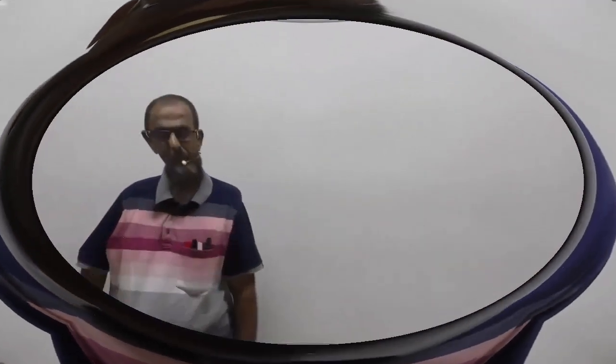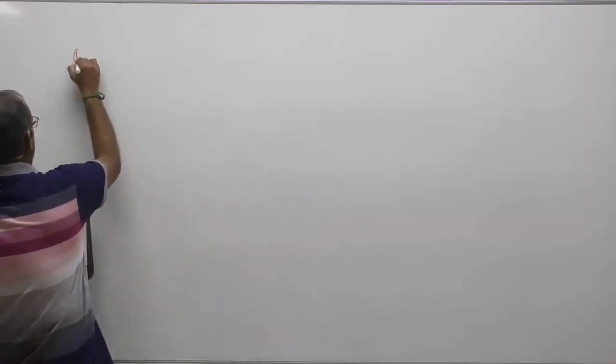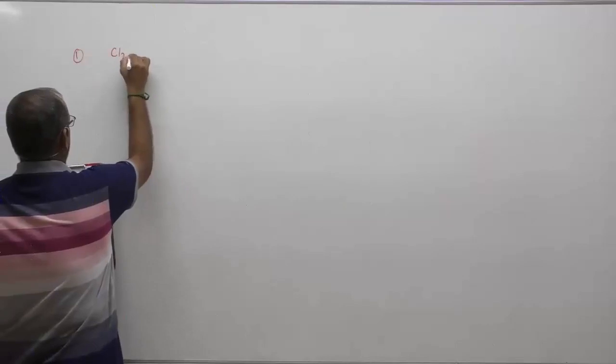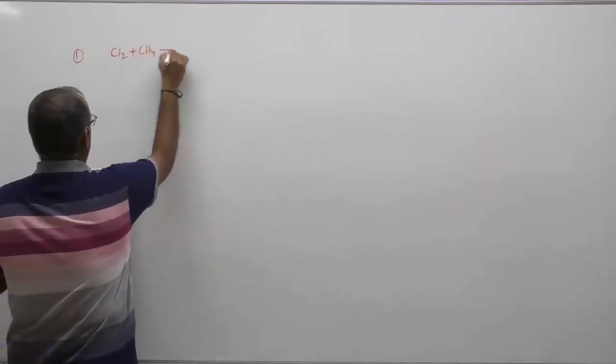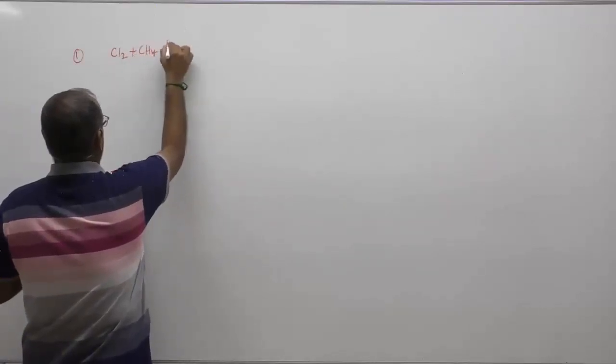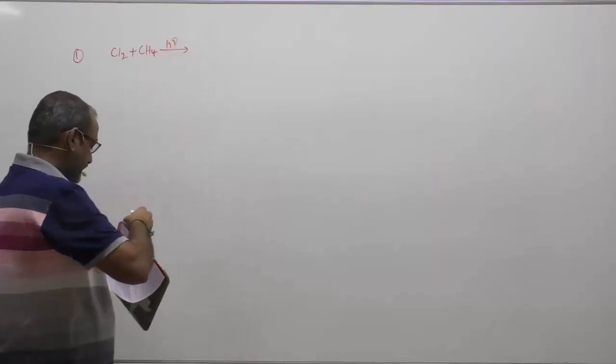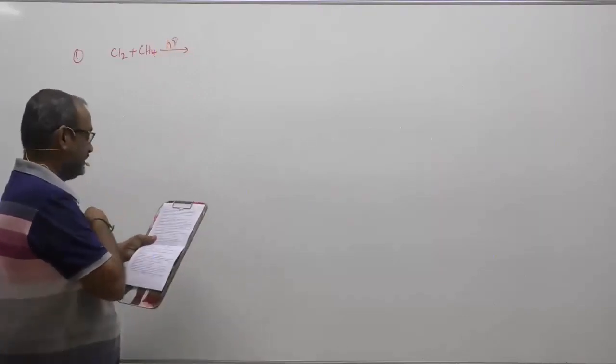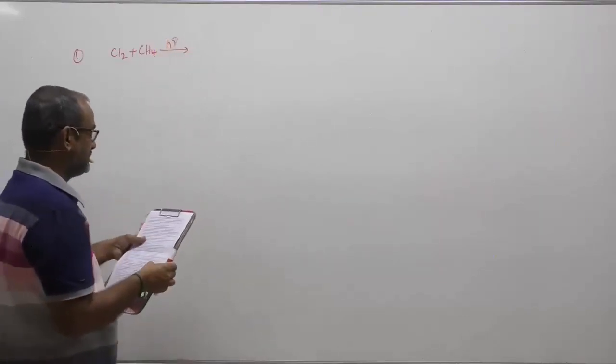Thank you, children. Let us start discussing the multiple choice. Question number 1. In the chlorination of methane using Cl2 in the presence of sunlight, hν, which of the following statements is wrong? They have asked which statement is wrong.